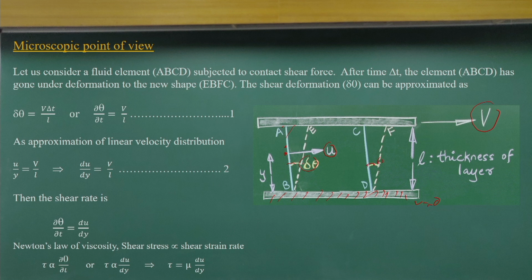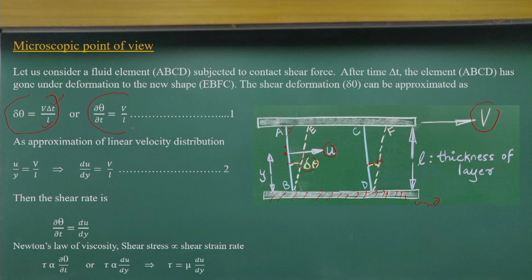So, at time delta t we have an angular deformation of delta theta. Consider a very simple geometry. The distance AE is V delta t, divided by L, which gives tan delta theta. Since delta t is very small, I can take delta theta equal to V delta t by L.